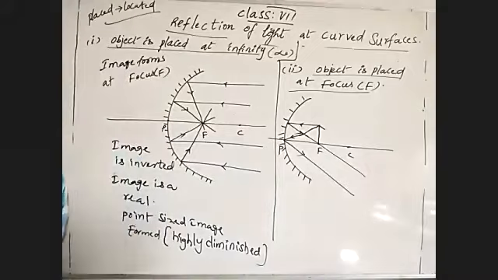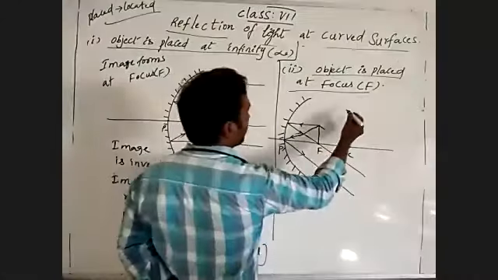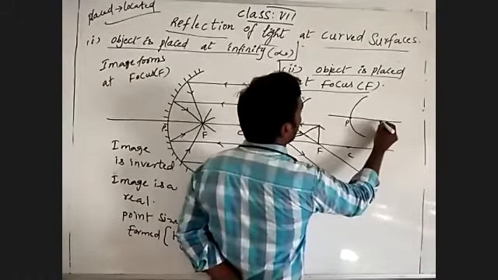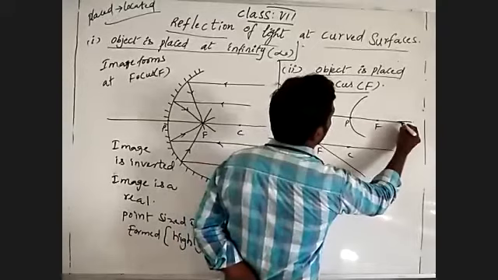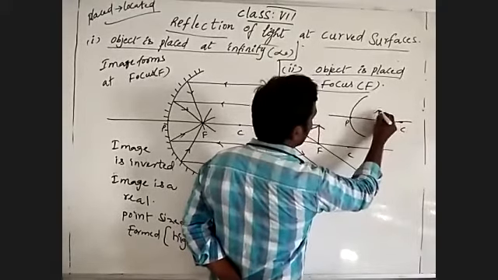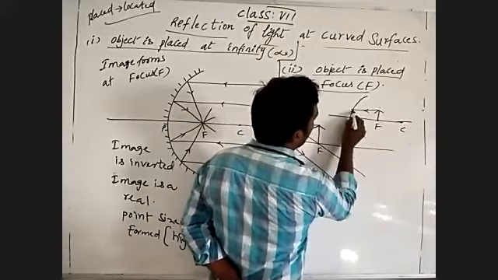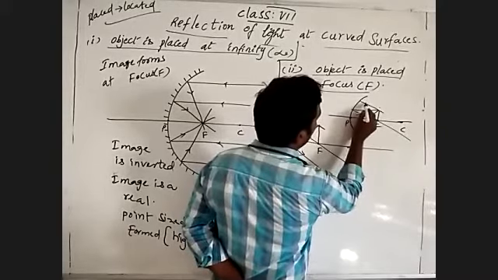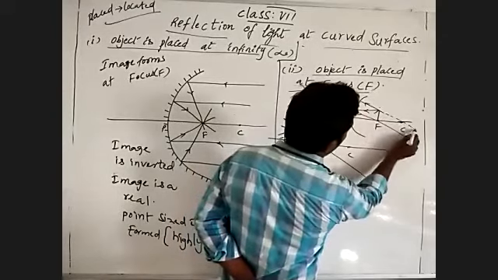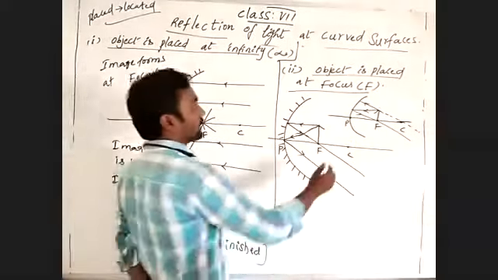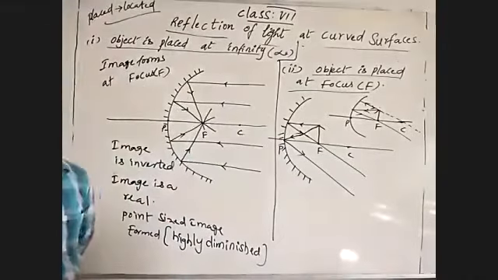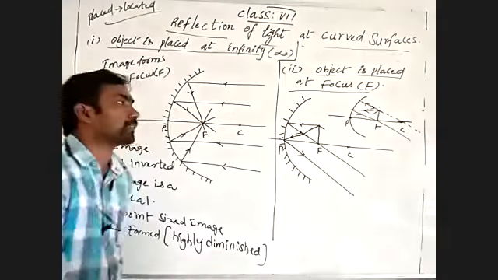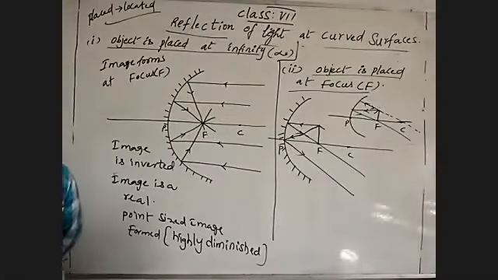One more rough drawing. See, this is the pole, focus and center of curvature. One light ray is parallel to the principal axis and takes reflection through the focus. One more light ray from the tip of the object gives reflection in the same path through the center of curvature. The light ray passing through the center of curvature gives reflection in the same path. Those two are applicable.